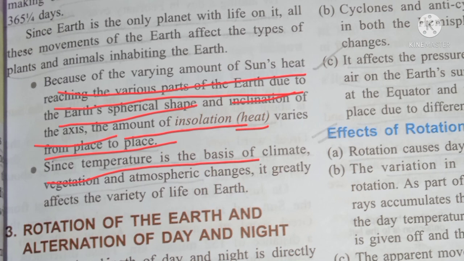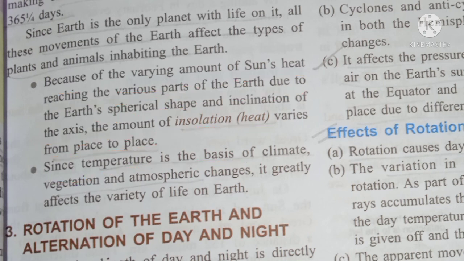Students, as you know, our earth is spherical, right? Not perfectly spherical, but we can say spherical, it means round. Because of the spherical shape of our earth, the sun's light, especially the sun's heat, does not reach equally to the different regions of the earth. Some regions get a high amount of insolation, that is heat, and some regions of the earth receive a lesser amount of insolation, that is heat.